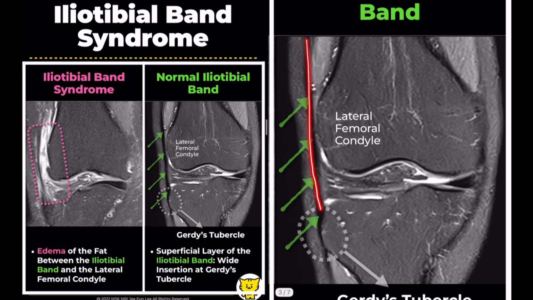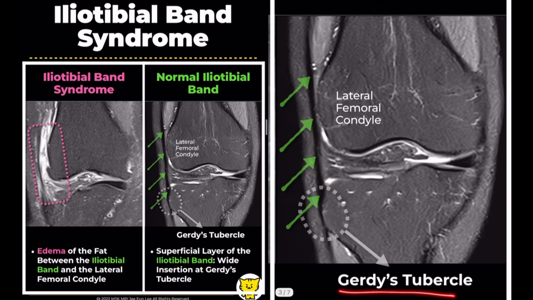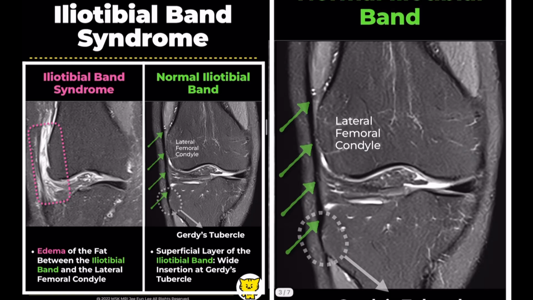It has two main layers. The superficial layer is the main tendinous component and attaches to Gerdy's tubercle on the anterior lateral tibia. Normally, there's nothing unusual between the iliotibial band and the lateral femoral condyle.